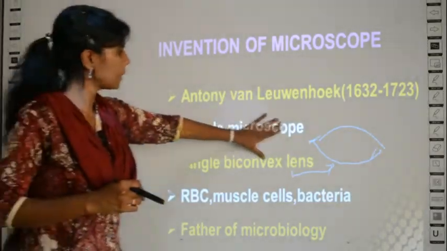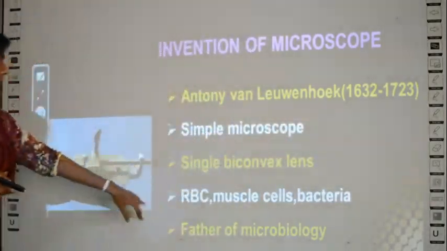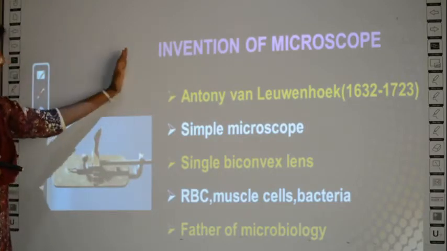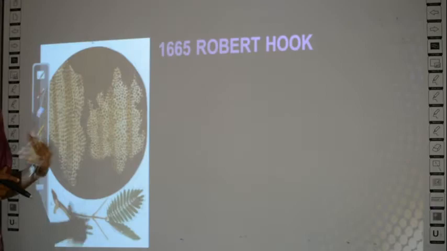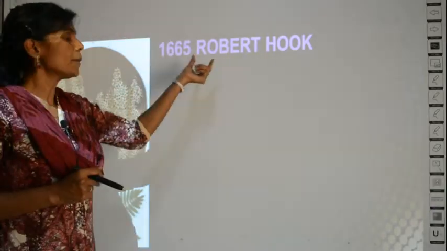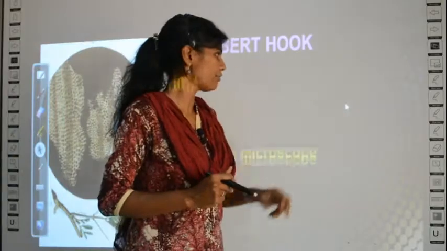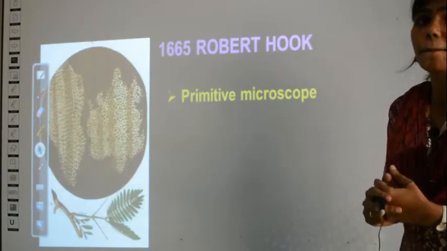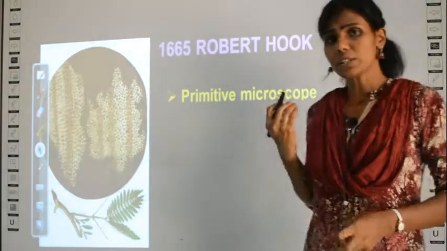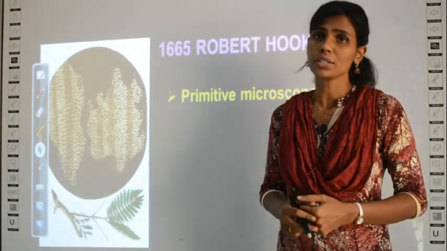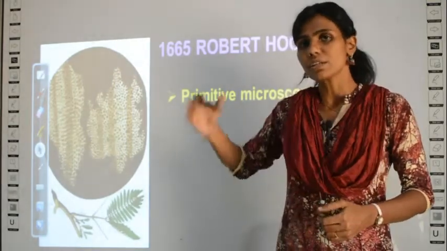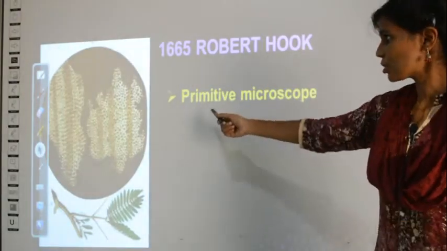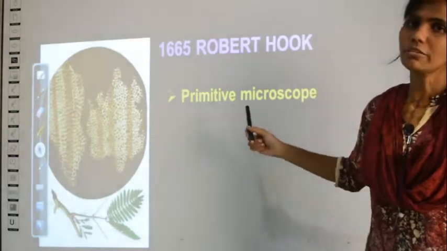There are some more people who contributed to the development of microscopes and to the study of cells. Let's learn about them too. The next man who worked on the microscope was Robert Hooke. In the year 1665, he developed a microscope called the primitive microscope. What was the name of the microscope Antony van Leeuwenhoek discovered? It was the simple microscope, right? Robert Hooke made a somewhat more advanced microscope, and it was called the primitive microscope.